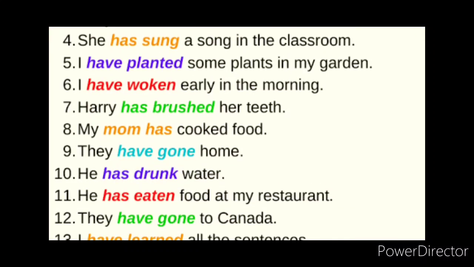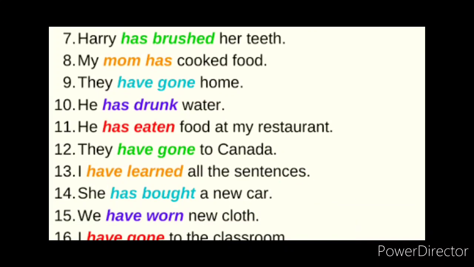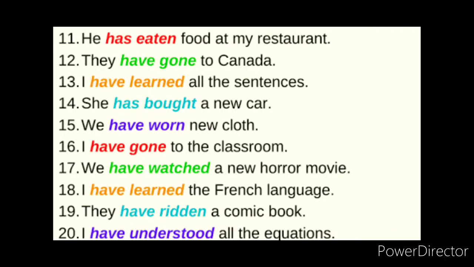Then look at this next sentence. They have gone home. He has drunk water. He has eaten food at my restaurant. They have gone to Canada. I have learned all the sentences. Look at the next sentence here. She has bought a new car.